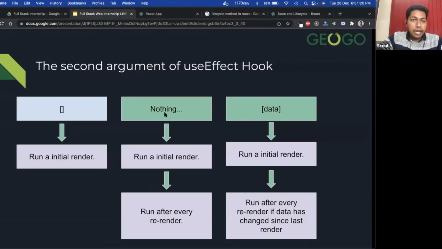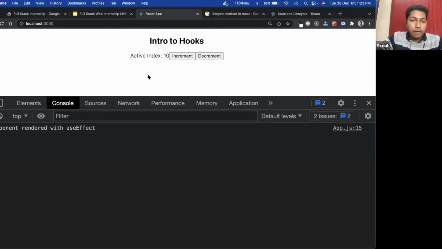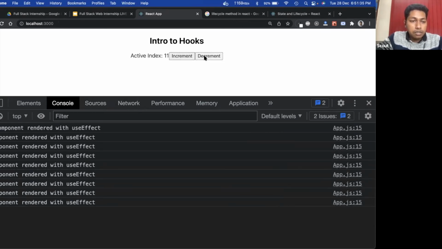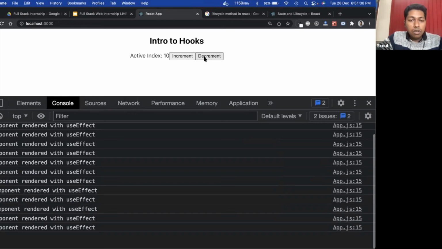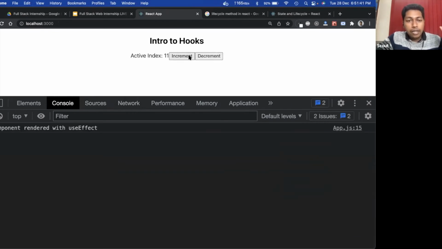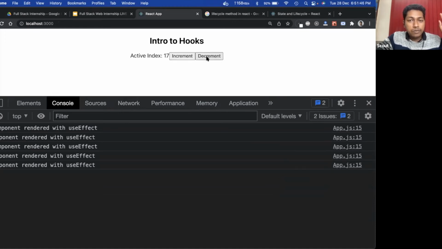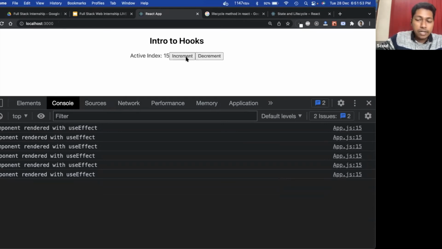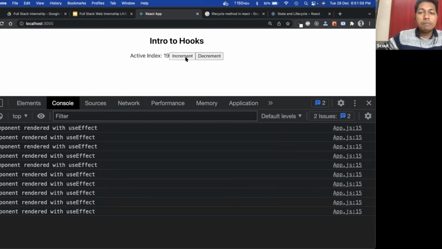Let's remove it and let's go back to our application. Now as you can see, it has rendered for the very first time. Now whenever we do an increment and decrement, you can see the count is increasing, right? That means this thing is rendering. So for the initial render and for every other re-render, this one is working. Got the point? For the first render and for every render, this piece of code will execute.